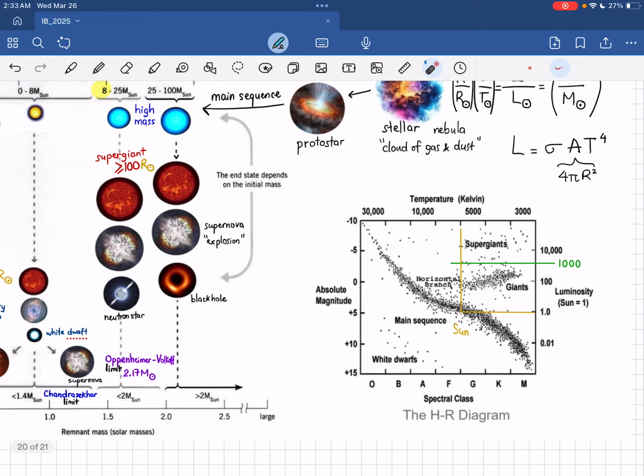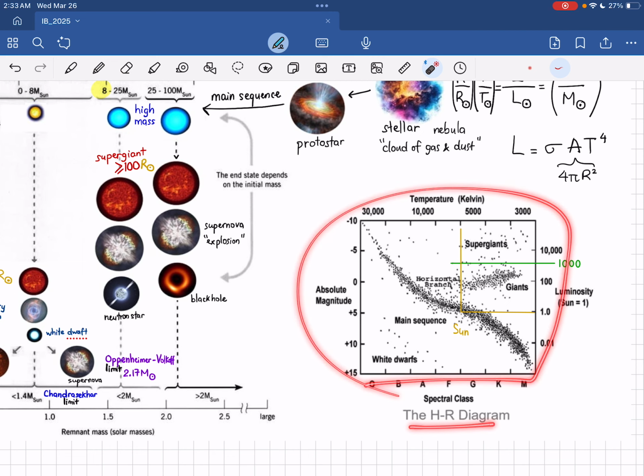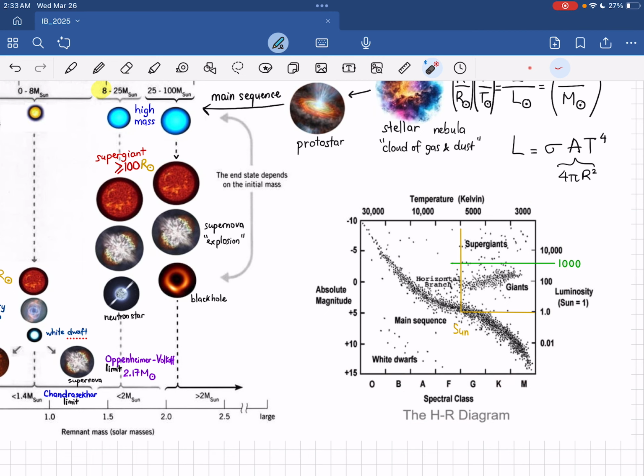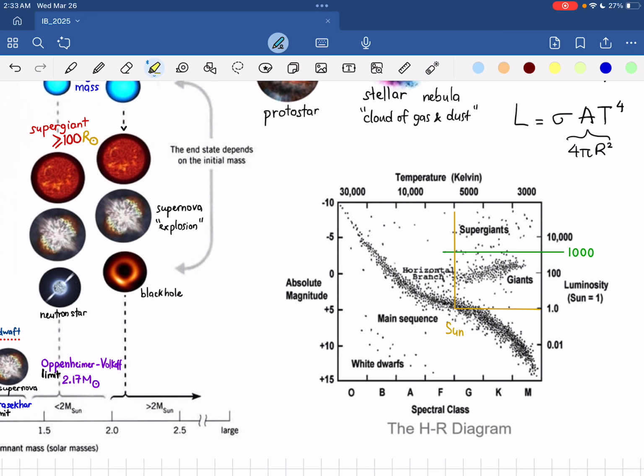So then if you get to know how hot the star is, we can identify it based on the HR diagram. So basically on the HR diagram, they will just divide the stars into 4 regions. The first region, we have to identify the sun, okay? We need to see the sun first. So the temperature of the sun is like 5,700 something Kelvin, okay? So it's around this position. You can see that in here we have 4 regions.